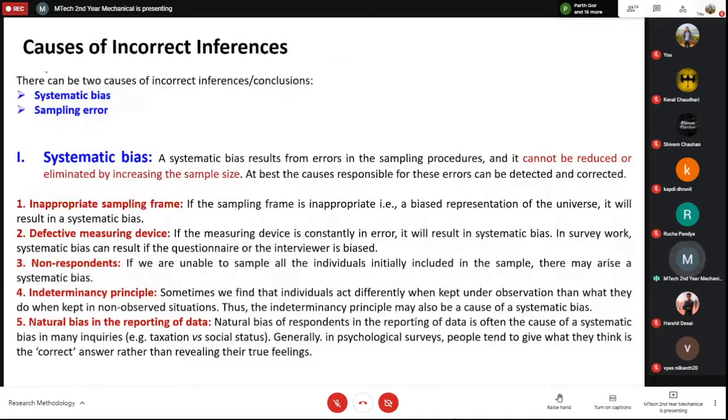The next is the cause of incorrect inferences. Inferences means incorrect conclusions or incorrect observations. So incorrect conclusions or something like that. So the cause of incorrect inferences.